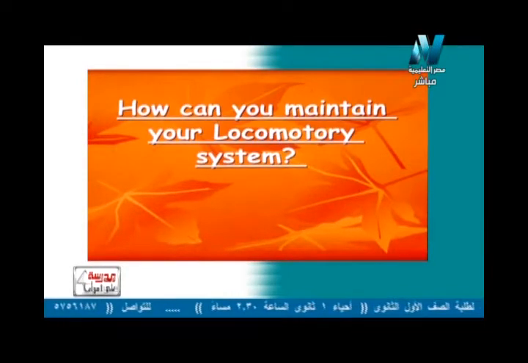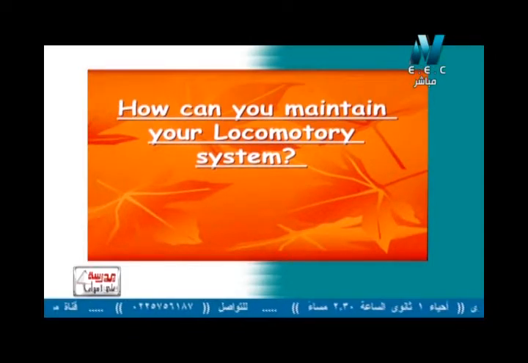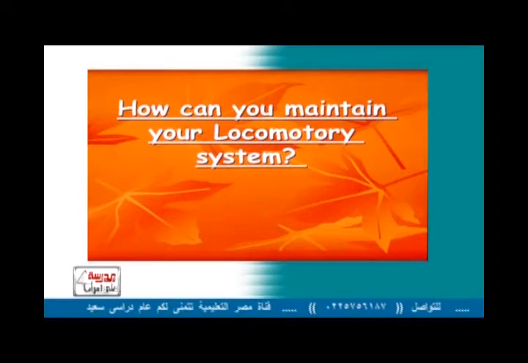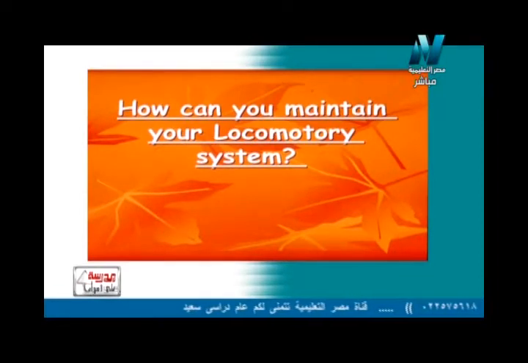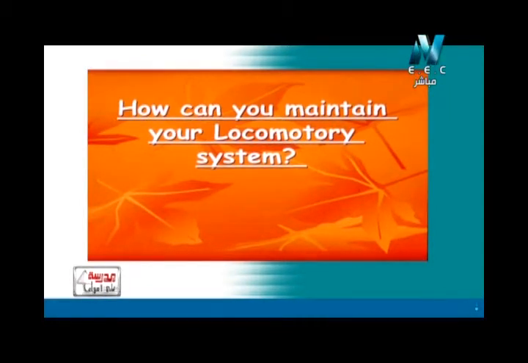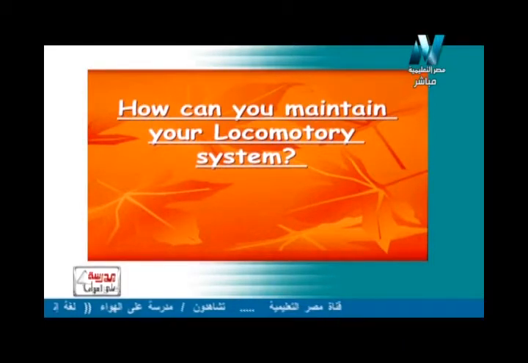And the last point in our lesson today is how can you maintain your locomotory system. زي ما درسنا قبل كده في primary 4 primary 5 وكمان في primary 6 السنة دي nervous system ازاي نحافظ على كل system. برضه هندرس ازاي نحافظ على locomotory system. عندنا some information and some advice, بعض النصايح, to keep your locomotory system healthy, عشان تحافظ على الجهاز الحركي صحي.